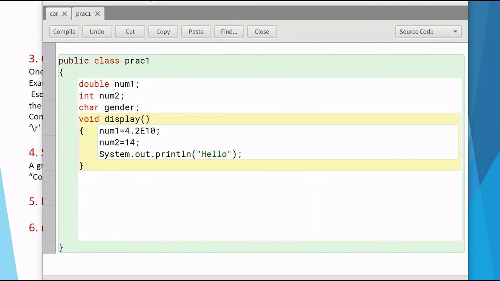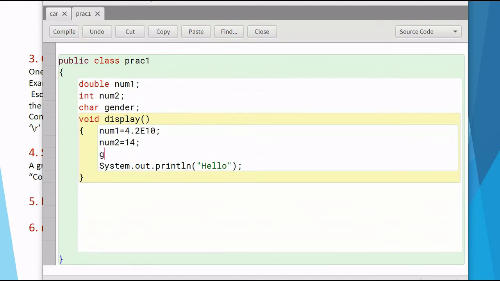I can write down only one character in it. So the gender variable can hold only one character, either boy or girl. And gender's type is char. If I try to compile this, it will work fine, but if I try to use more than one value in this, it is going to create an error. Moreover, a character is written in a single quote.